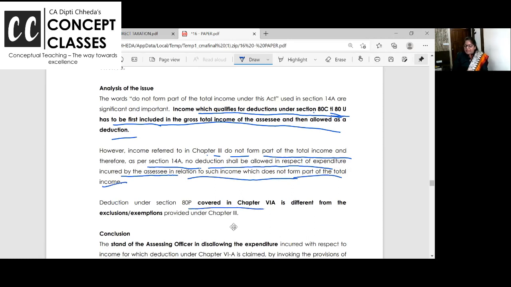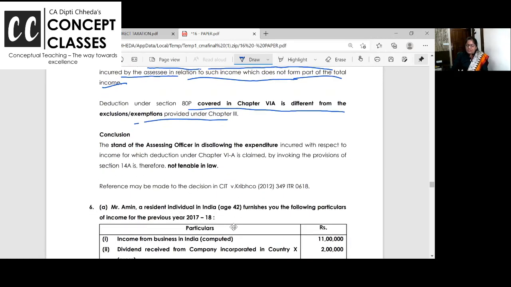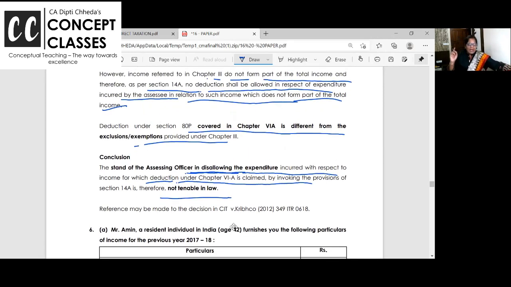Deduction under 80-IA covered in chapter 6A is different from exemption. So the conclusion is that the AO disallowing the expenditure incurred for income which is deductible is not tenable in law. It means the action of the AO is not correct. Take a pause and ask me doubts. Is this clear to all of you? Are all the questions understood by you?